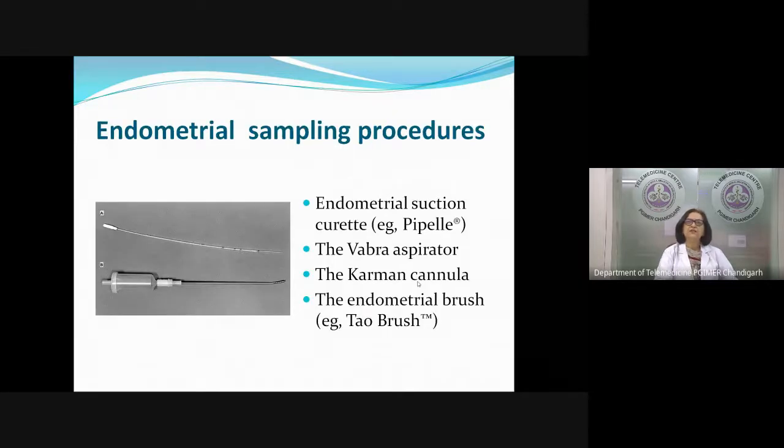For the sampling procedure, the recommended instrument is a Pipelle suction curette. You can use a Vabra aspirator, but if you don't have any of these, a thin plastic cannula number 3 can be easily used, or an endometrial brush can be used. These instruments have been recommended because we want a very thin diameter cannula to enter the uterine cavity, because we are not giving anesthesia. We want the woman to be comfortable, and so these thin cannulas usually do not cause too much discomfort to the patient, and we can do it in the OPD.